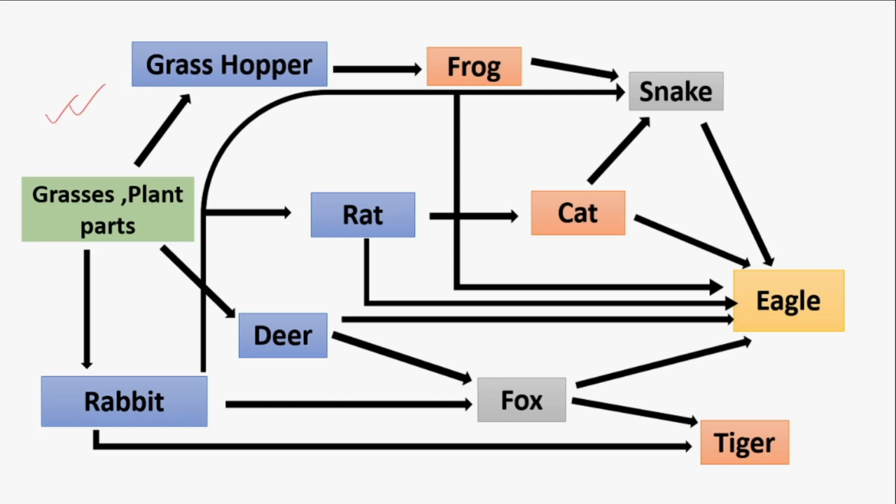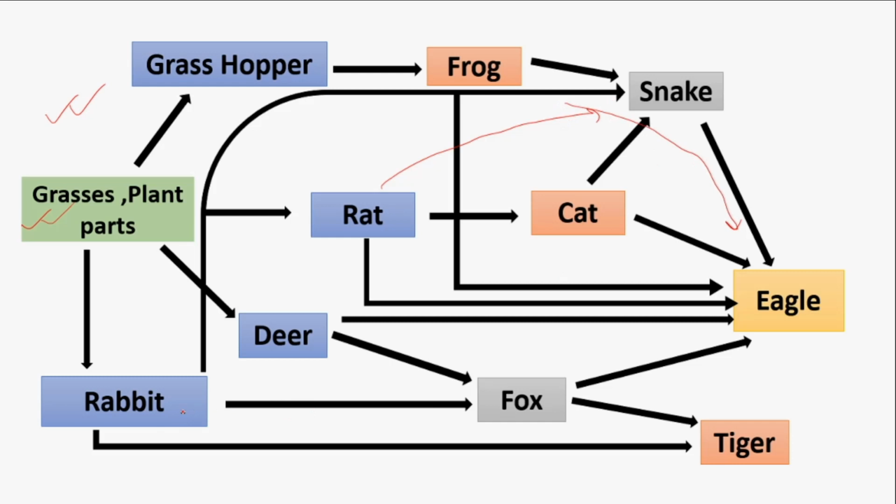food web. As you can see, this is the producer. Grasshopper, rat, deer and rabbits are the primary consumers. Frog feeds upon the grasshopper, cat feeds upon the rat, fox feeds upon the deer and rabbit as well, snake feeds upon frog, cat, rat as well, and eagle feeds upon cat as well as rat, snake, might be frog as well.